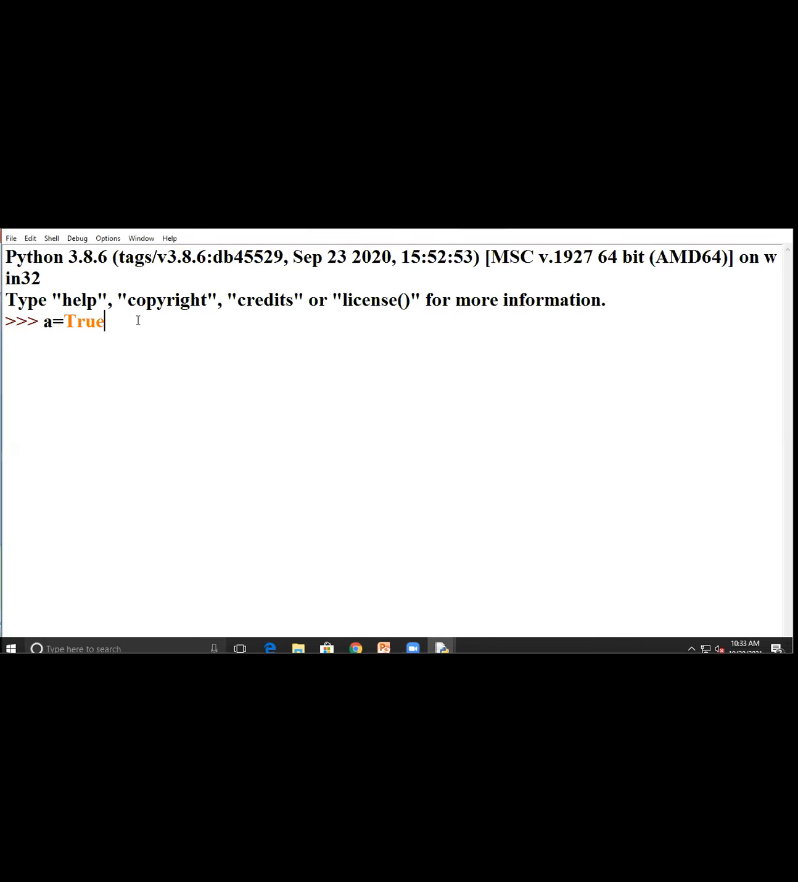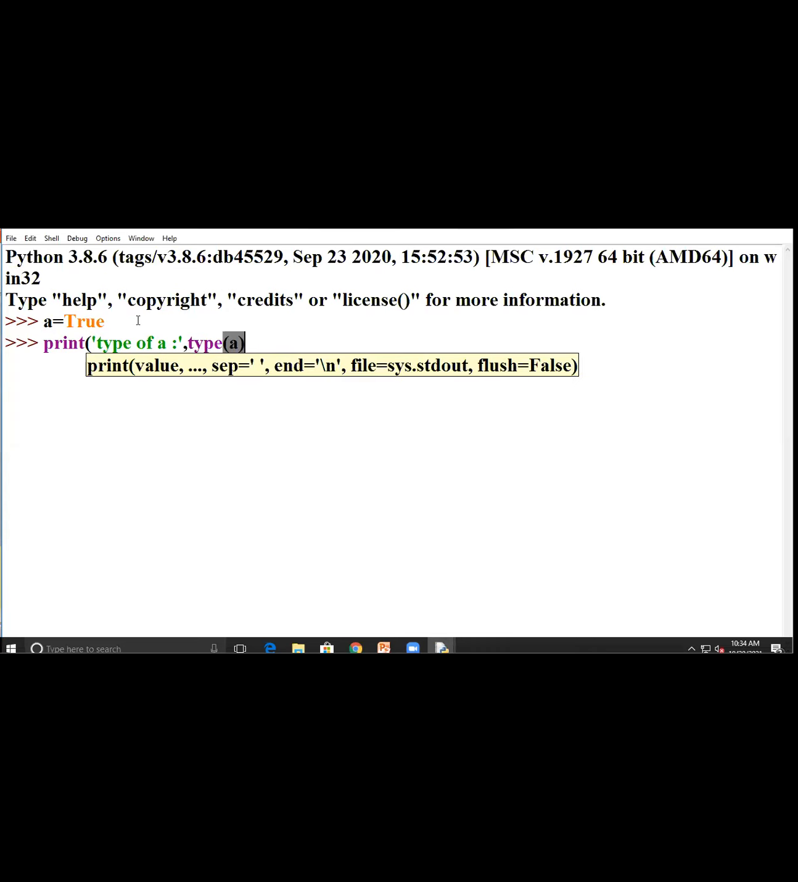In some of the versions it doesn't matter if the T and F are small or capital. Here I write print, type of A, comma, type of A. You have to see here, it represents the type of A is Boolean. It represents what? Type of A is Boolean.